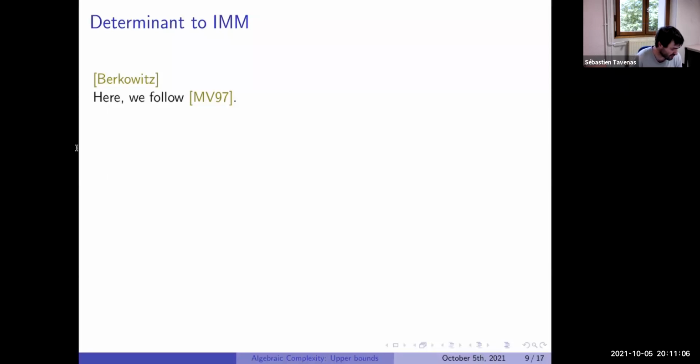So it already says that the determinant can be computed by iterative matrix multiplication. This is known from Berkowitz. I just wanted to give some ideas. There is, I think, a beautiful proof by Mahajan and Vinay. The idea of this proof is to look at an interpretation of the determinant inside a graph, a combinatorial interpretation of the determinant. We want to look at det of A. Let's consider A as the adjacency matrix of a graph.